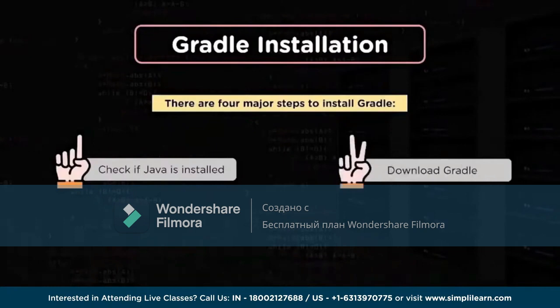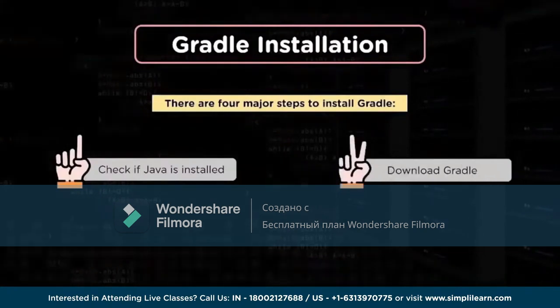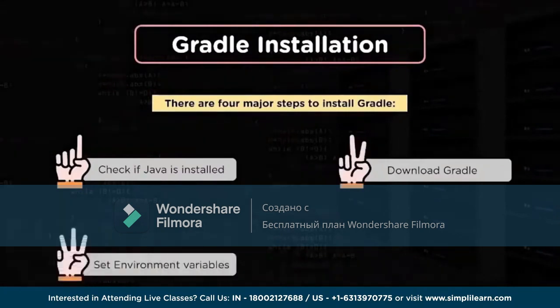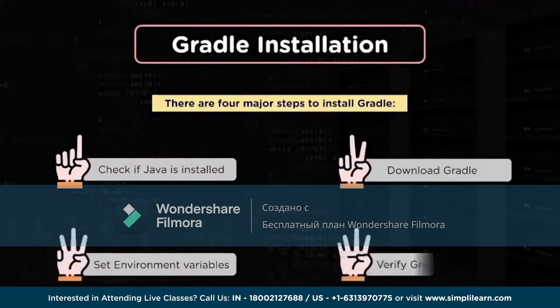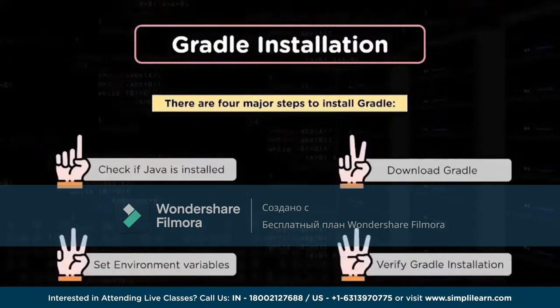Once Java is downloaded and installed, then you have to download Gradle. Once the Gradle binaries or the zip file gets downloaded, you can add the environment variables, and then you can validate if the Gradle installation is working fine as expected or not. So we will be doing the Gradle installation on our local systems, on the Windows platform, and we'll see how exactly we can go for the installation of Gradle, and what the different versions are that we are going to install here. So let's go back to the system and see how we can go for the Gradle installation.